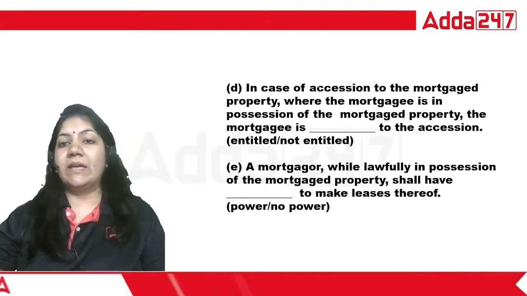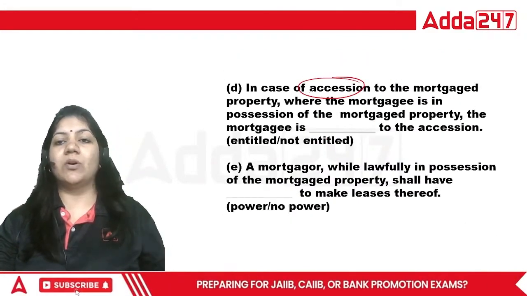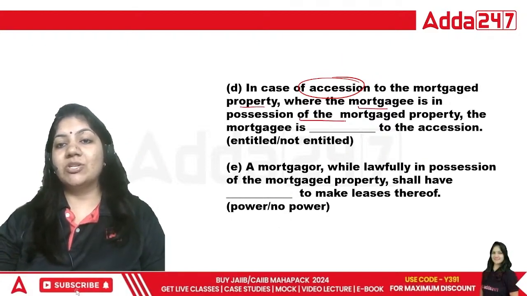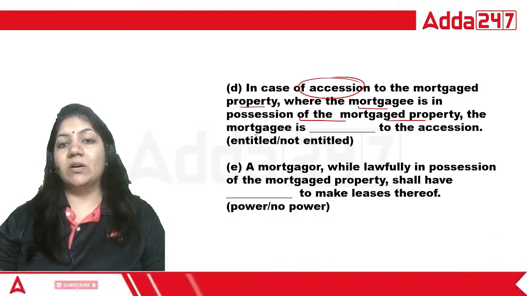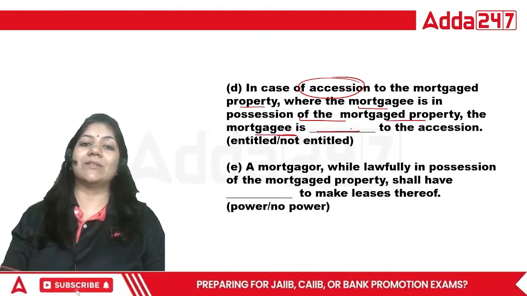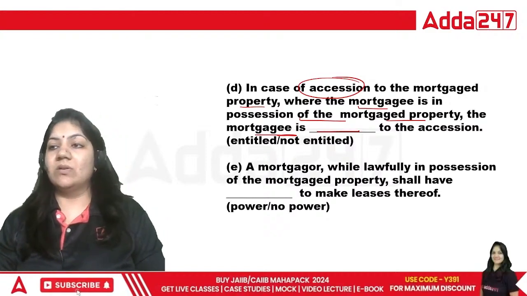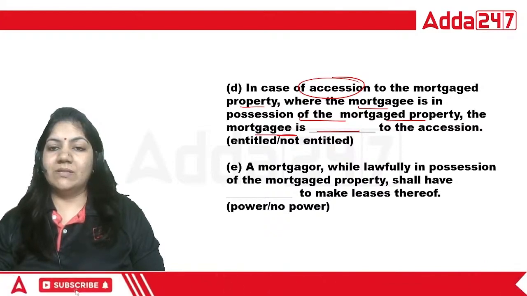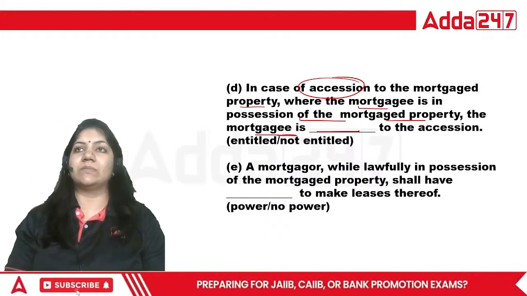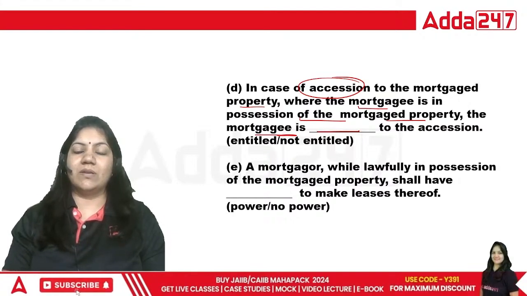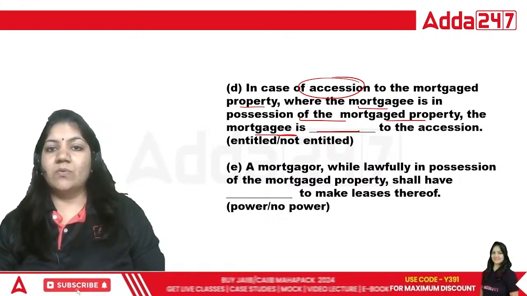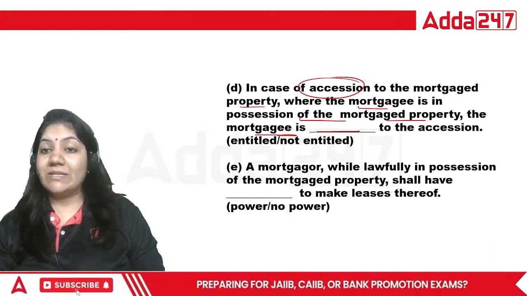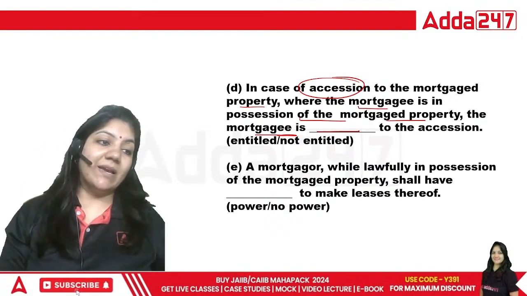Next. In the case of accession, accession means any profit to the mortgaged property. Where the mortgagee is in possession of the mortgaged property, the mortgagee is dash to the accession. Entitled or not entitled? Tell me.